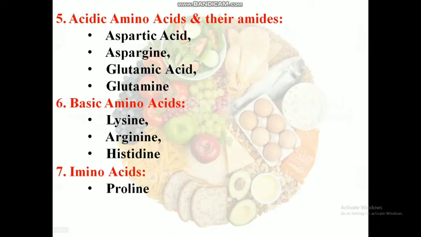Basic amino acids. There are three amino acids that have basic side chains at neutral pH. They are arginine, lysine and histidine. Lysine. It is an essential amino acid and it is strongly polar in nature. Histidine. It is a semi-essential amino acid and it contains an imidazole ring.